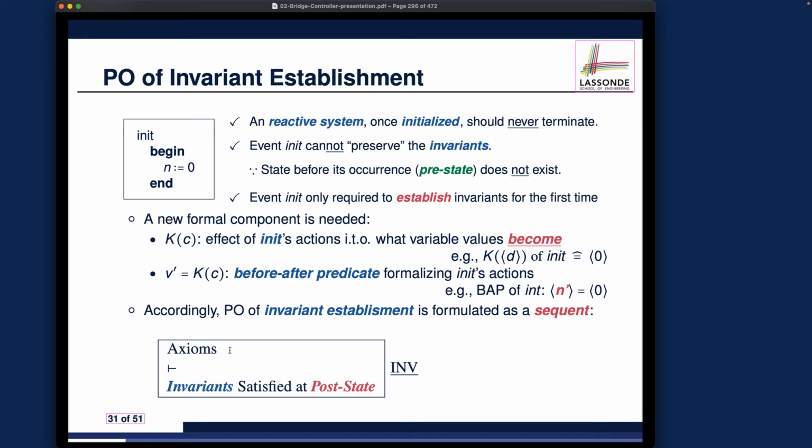We only have axioms, including the constants. And we're saying that in the post-states, we want to make sure the invariant will be satisfied, or established, for the very first time. This is the informal sketch for the proof obligation for invariant establishment. But what about the sequent?